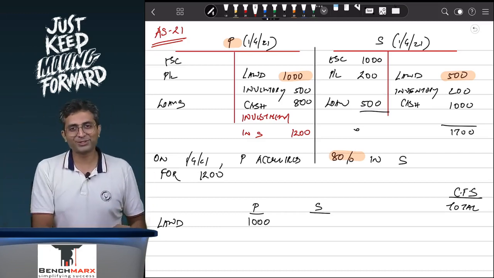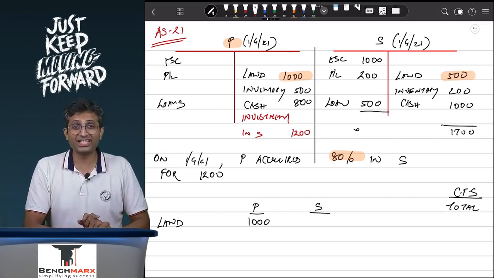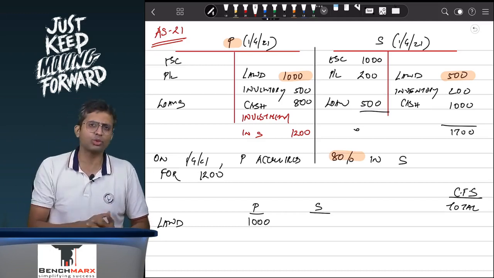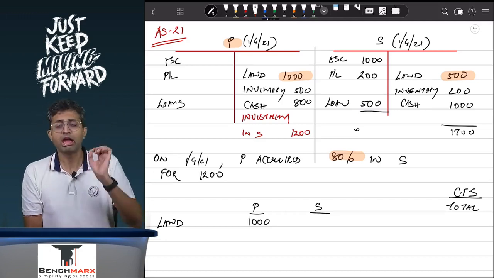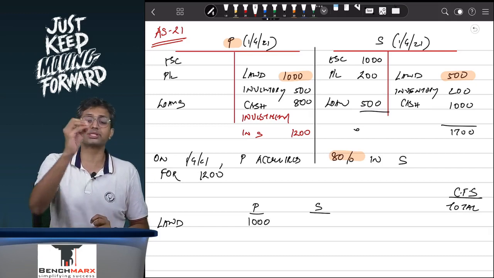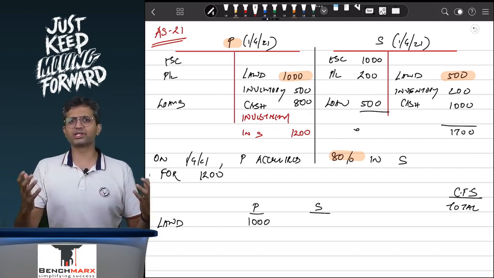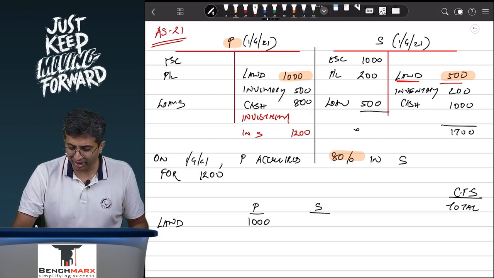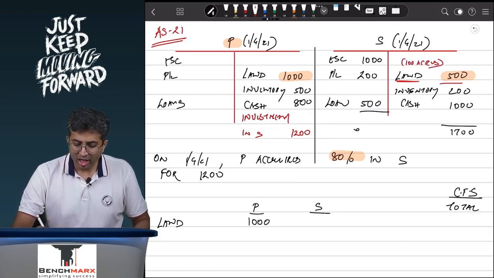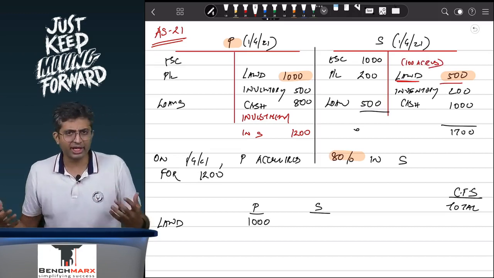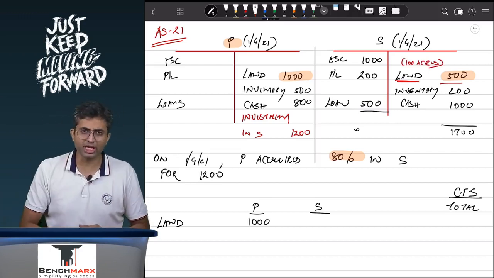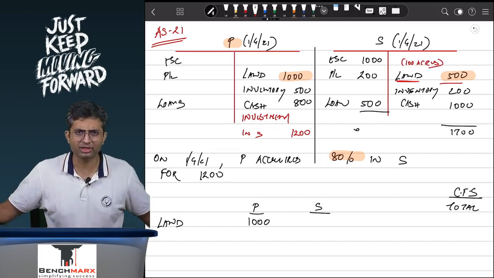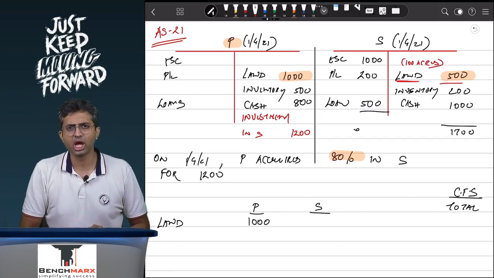So ideally, we should acquire 100% of the assets and liabilities, irrespective of whether you own a 51% stake, an 80% stake or a 90% stake. What is the reason behind this? Let us say this is a land of 100 acres. If I have to decide to sell this land worth 100 acres, can I sell the entire 100 acres or can I sell only 80 acres? What do you guys think?